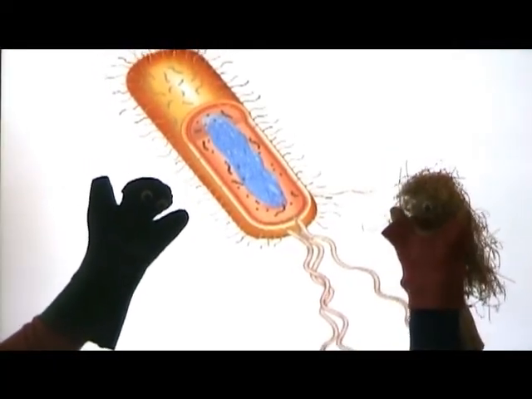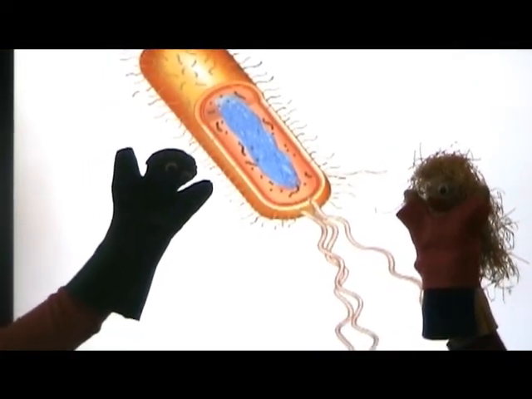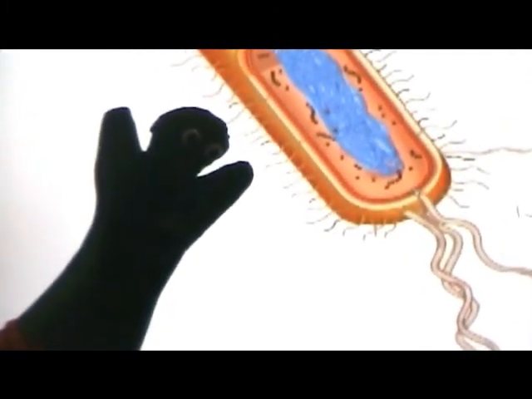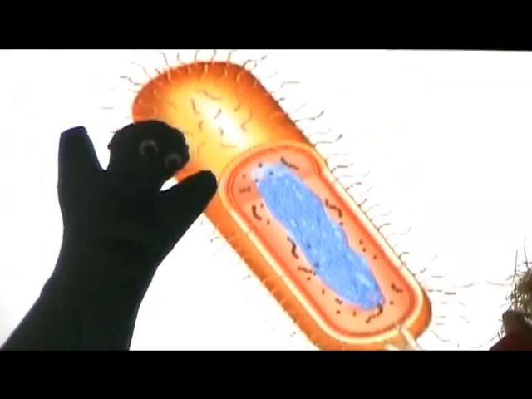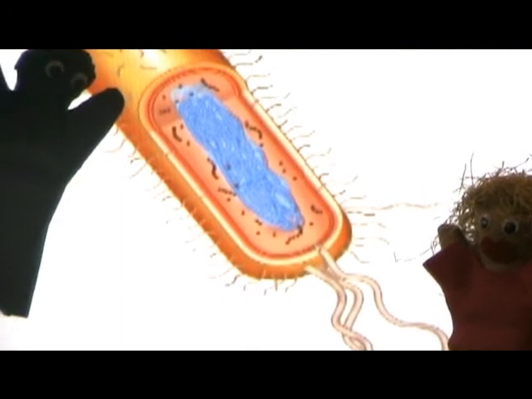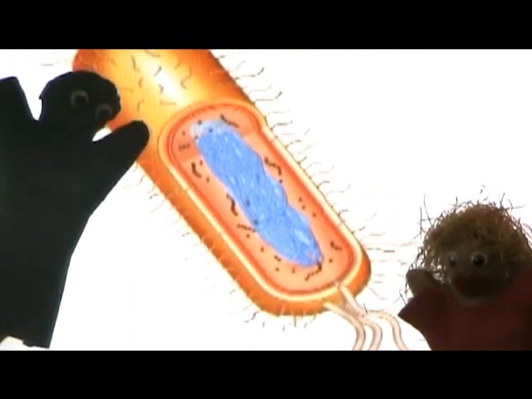Whoa, I know where we are. This is a prokaryotic cell. Precisely. This is the beginning of your journey through the cell. Let's start over here with the cell wall. I know about the cell wall. The cell wall protects the cell, maintains cell shape, and prevents excess uptake of water.